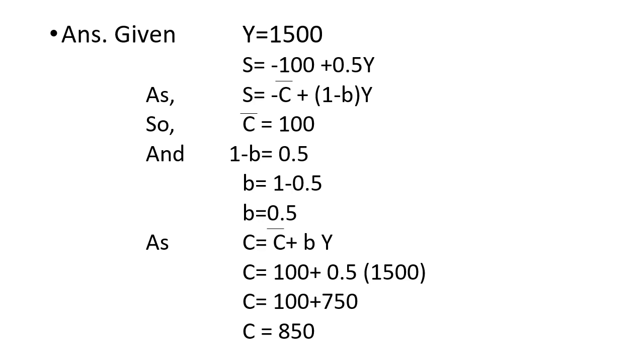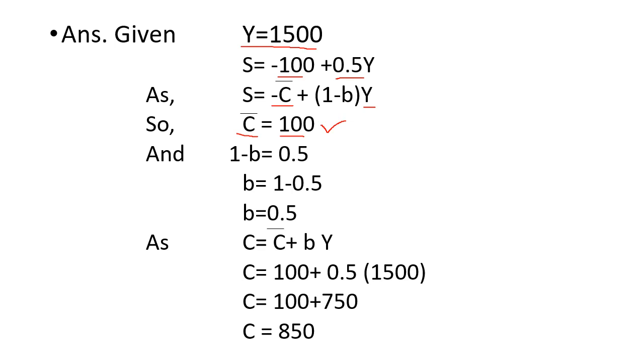Income is equal to 1500 and the saving function is minus 100 plus 0.5Y. We know that the saving function is minus C bar plus (1 minus b) into Y. So what is C bar? That will be 100. Minus C bar shows saving and positive C bar shows autonomous consumption, that is 100. So the first part is solved. Autonomous consumption is 100.